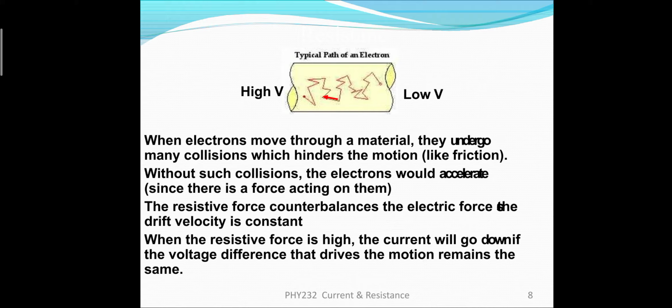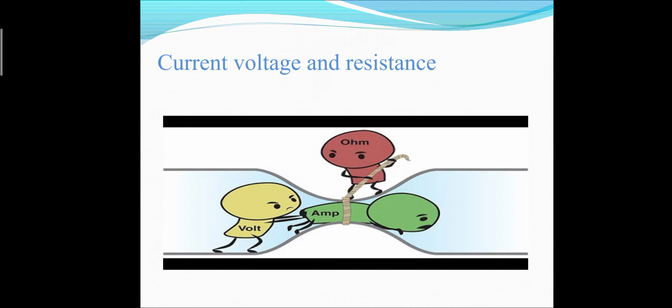Now the resistive force counterbalances the electric force. The drift velocity is constant, right? How can we say that? Because electrons are very small charged particles, they have a greater speed. Now this greater speed is basically counterbalanced by the resistive force, which is offered by the molecules of the atoms, right? So when the resistive force is high, the current will go down. That means it will definitely decrease if the voltage difference that drives the motion remains constant, right? So if you are increasing the resistance, that obviously means you are increasing the hindrance for the flow of charges, and that's how the current would definitely decrease.